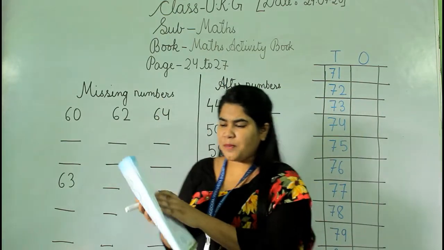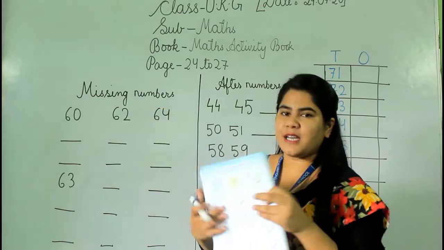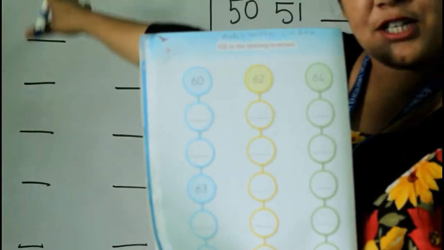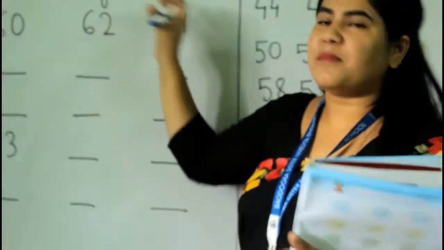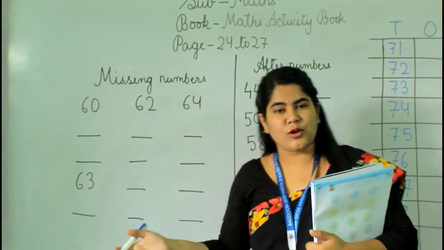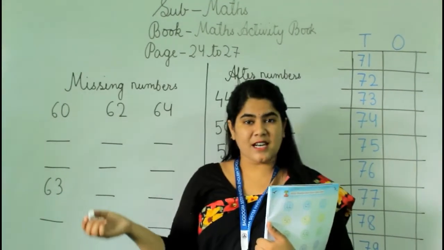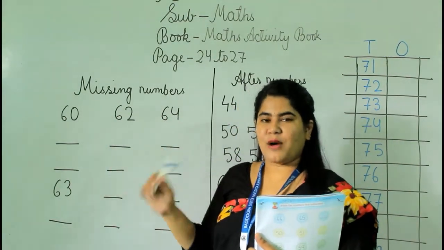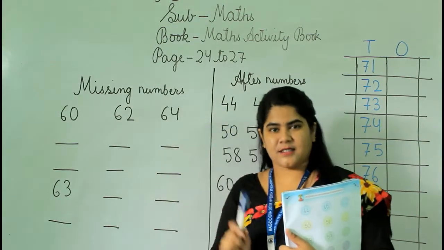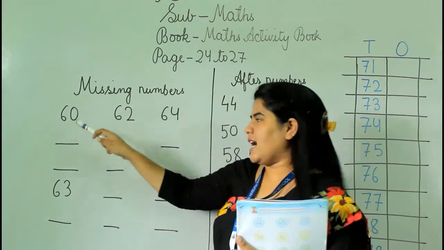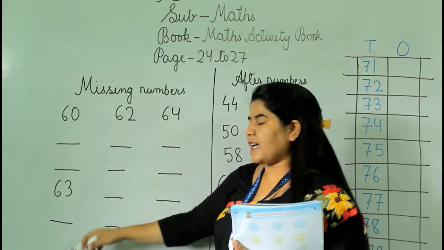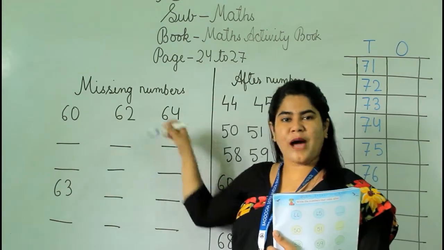Alright, so if you open to page number 24, okay, 24, you will get these things that are missing numbers, okay. The same thing I have written on the board too, okay, so I will be showing you on the board, okay. So the missing numbers means we have done the missing letters also. In the previous class, we have done the missing numbers also. That means there will be some numbers, but there also will be some blanks, and you have to fill those blanks. Okay, like here, it's written 60. Again, there is a missing part that is blank. Then again 60. Then again the missing part. Okay. So now you have to fill this.